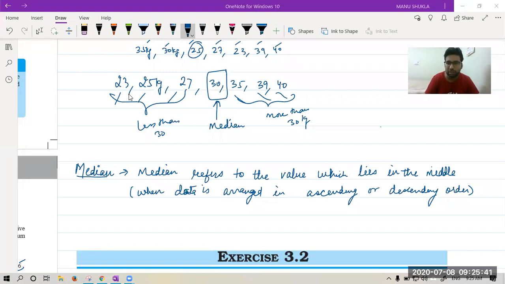Suppose you have a data 1, 1, 1, 1, 3, 3, 3, 3. 1, 2, 3, 4, 5, 6, 7, 8.